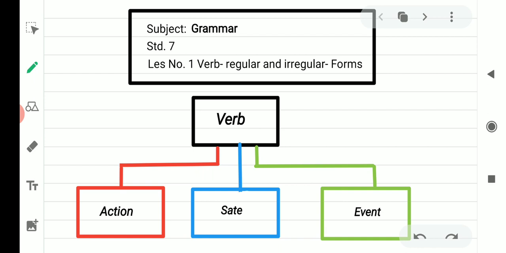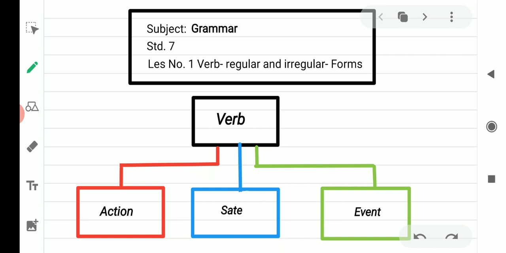We shall study here verb. We think that verb is just an action word. If I ask you what is a verb, you will say that action word. All the action words are verbs. It is true. But verb also shows or indicates the state of the noun and pronoun. Verb also shows the event that took place. So a verb is a word which indicates action, event and state of noun and pronoun.